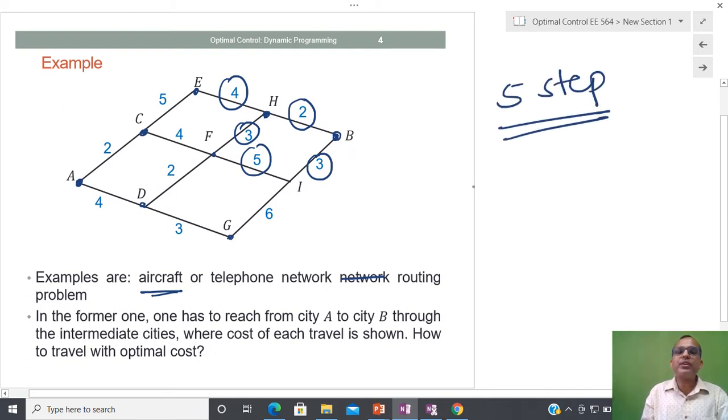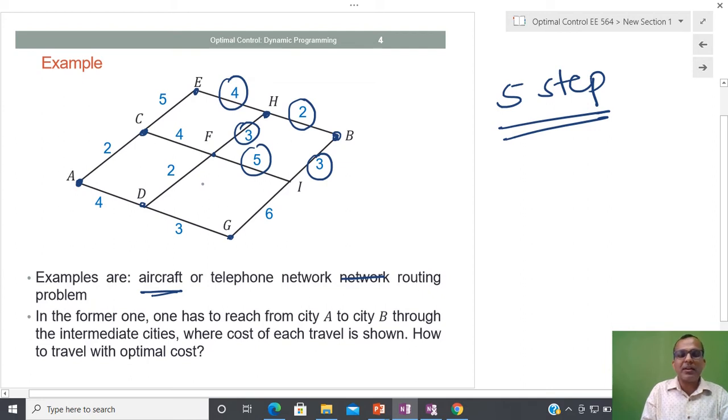We have two different ways. Either I start in backward fashion, and after that I will see, because from the optimality principle, what we have seen is that if the path from here to here is optimal, then any individual segment is also optimal.